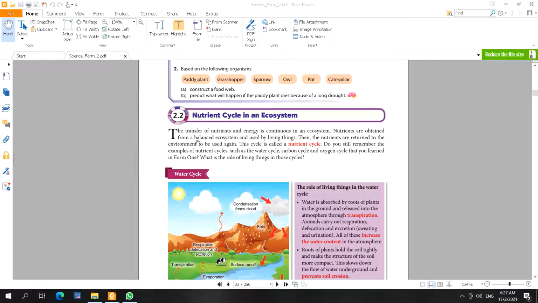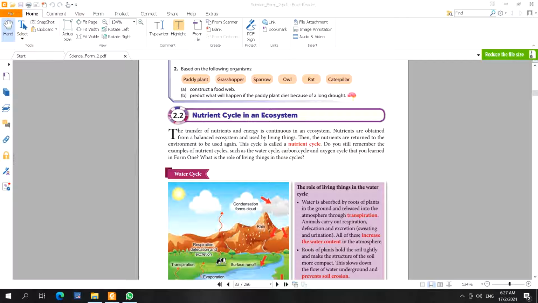Okay, today we will continue chapter 2 about nutrient cycle in an ecosystem. The transfer of nutrients and energy is continuous in an ecosystem. The nutrients are obtained from a balanced ecosystem and then will be used by living things. And then what happens to the nutrients? It will return to the environment to be used again. So this we call the nutrient cycle.